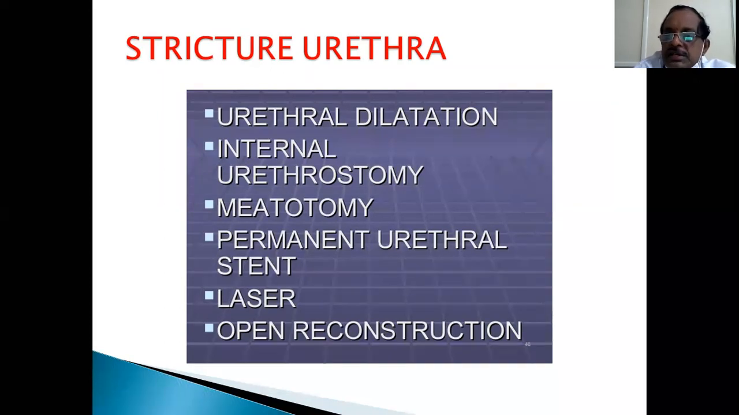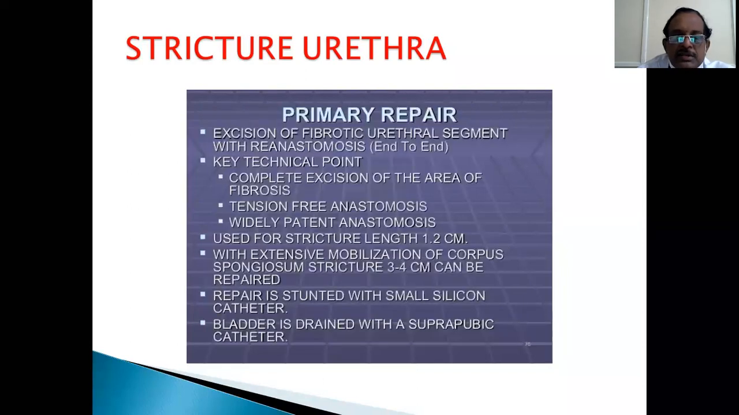Now, so many surgical procedures are available for treatment of stricture urethra. Laser cutting, instead of using a blade, you cut with laser. Again, the same thing, sophisticated, like taking coffee in a 5-star hotel. And open operations, various surgical procedures are there, wherein the primary repair consists of excision of the fibrotic urethral segment with re-anastomosis, end-to-end anastomosis.